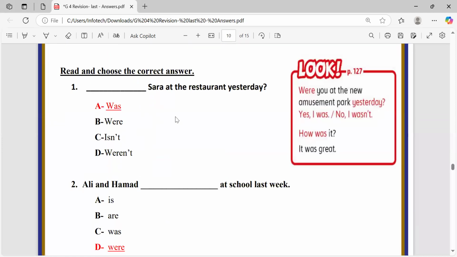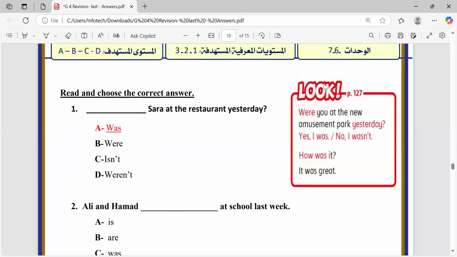Let's look at these examples. Before we look at the examples, let's look at the look square here that talks about grammar. Were you at the new amusement park yesterday? This is, of course, a question form. It's not a sentence. We choose yes, I was, or no, I wasn't. We can answer this question in two ways.